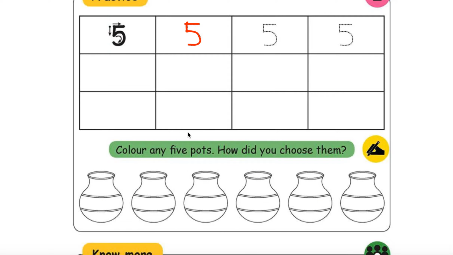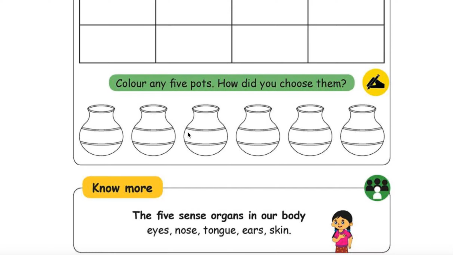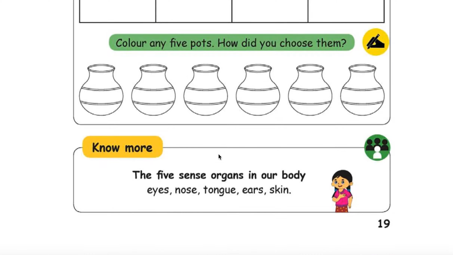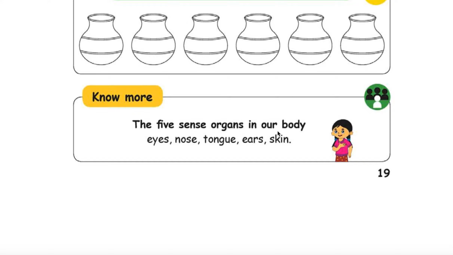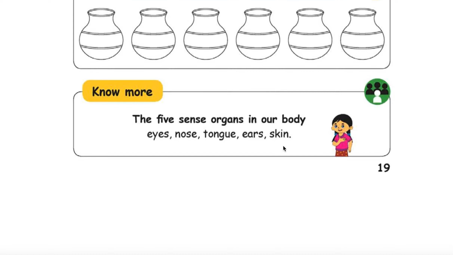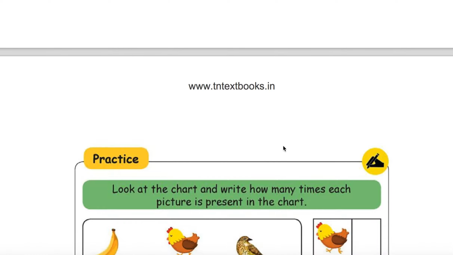Color any 5 parts. How did you choose them? How many parts are there? There are 6. Color any 5. The 5 sense organs in our body: eyes, nose, tongue, ears, and skin. These are the 5 sensory elements, sense organs in our body.